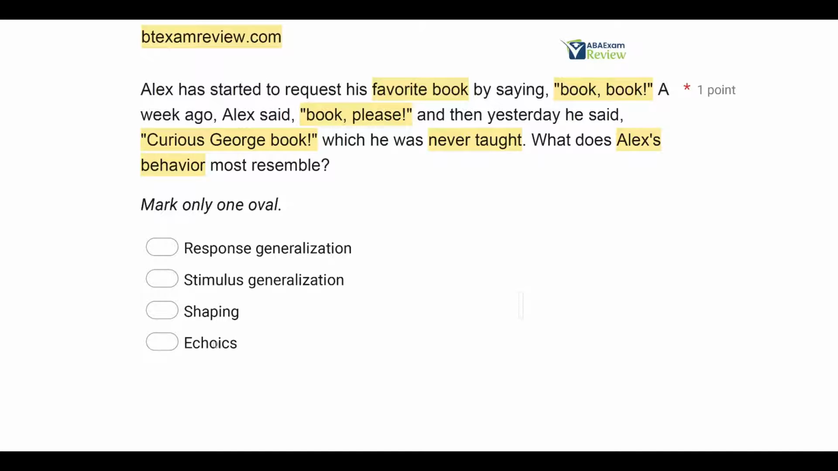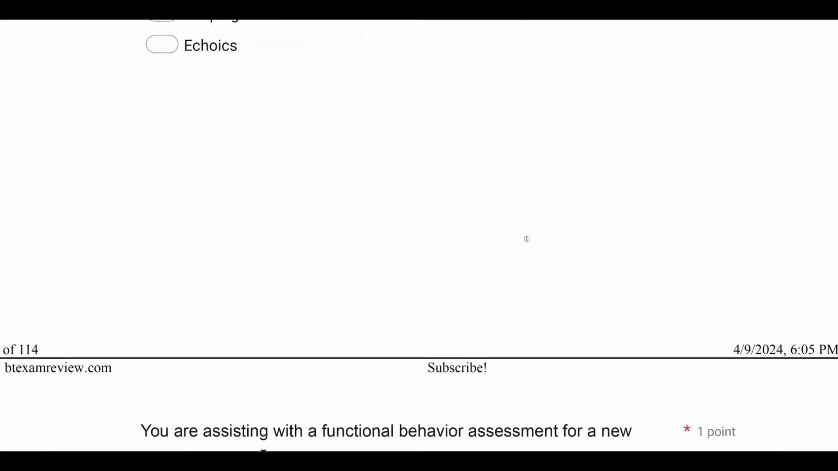There's no shaping going on. And why? Well, we're not looking at approximations of behavior. We're not looking at reinforcing the approximations. We're simply looking at the generalization of the responses. And then an echoic. An echoic is a type of verbal behavior where the speaker repeats what was heard. And in this case, nobody is saying book, please, or Curious George book, or book, book. Alex is just saying it. So what Alex's behavior most resembles is going to be A, response generalization.